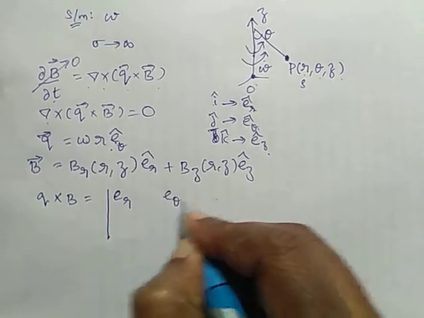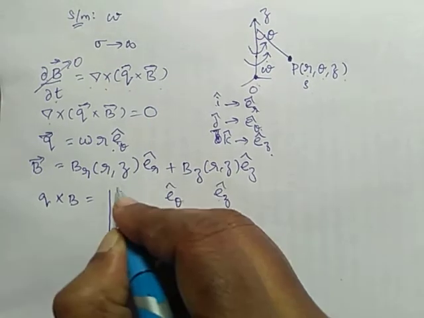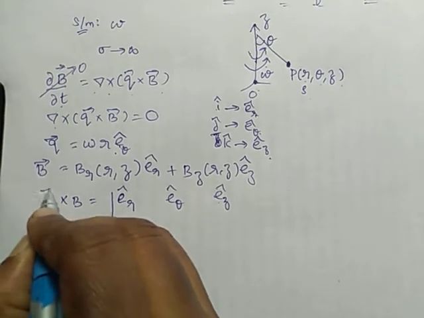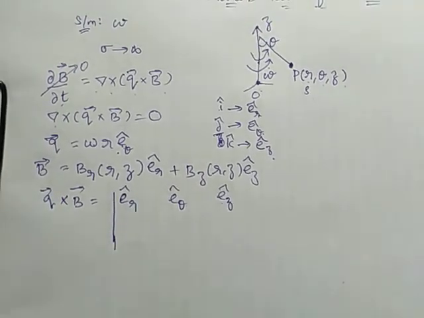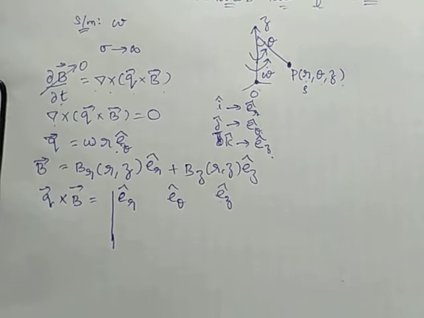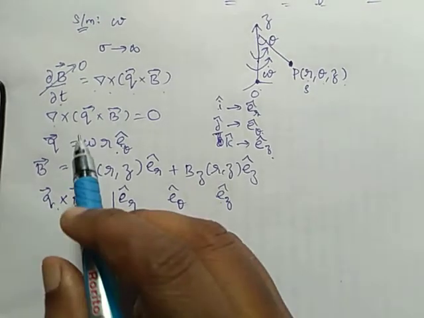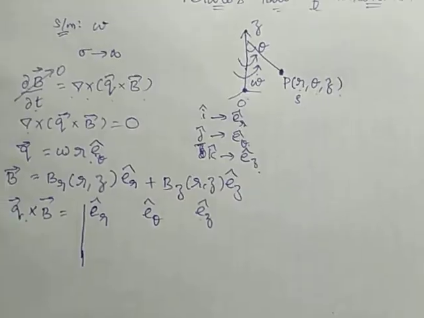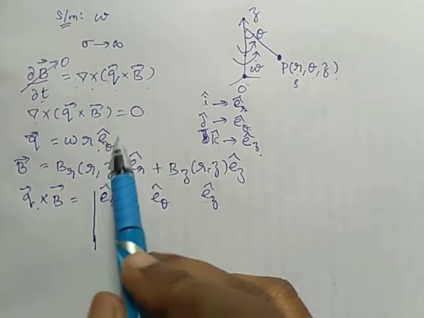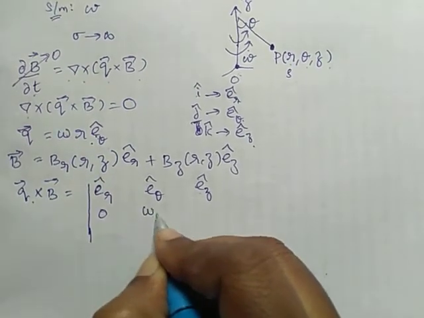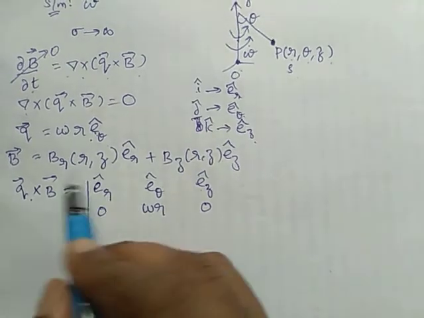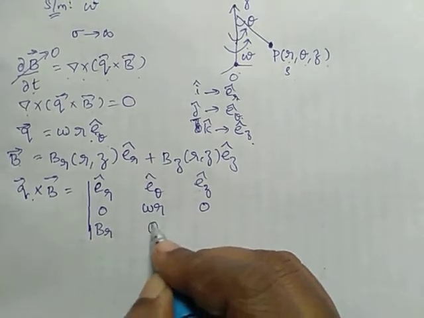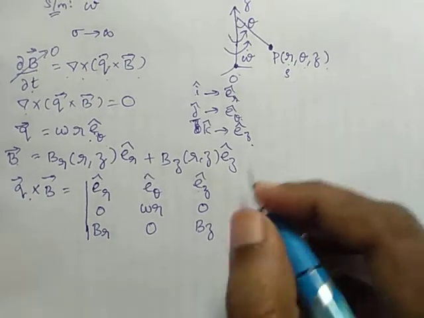We take the determinant with rows e r, e theta, e z. q is only along e theta, therefore 0, omega r, 0, and B is B r along e r, B theta is 0, and B z.